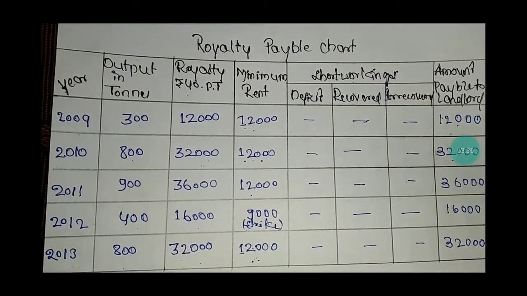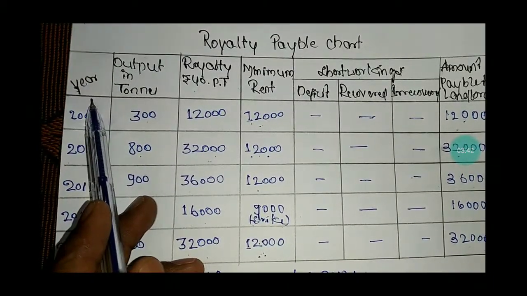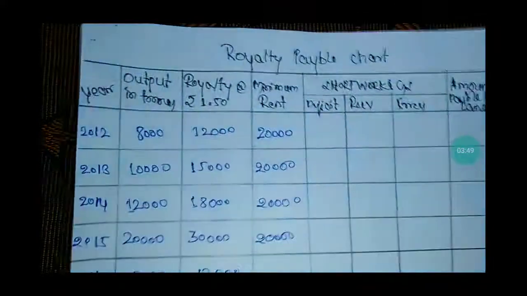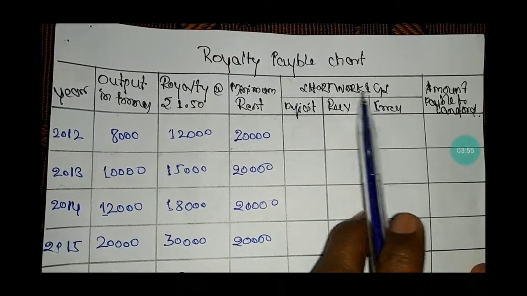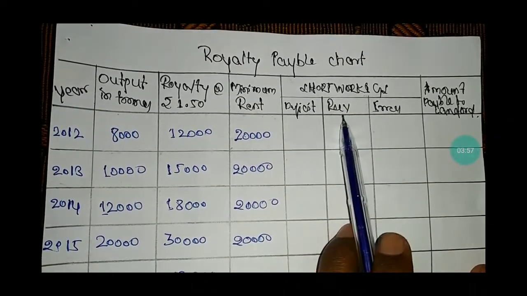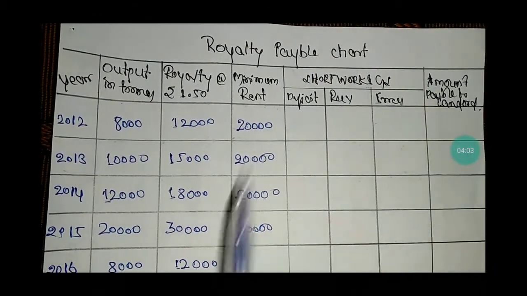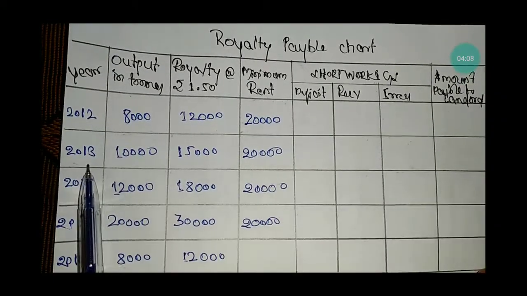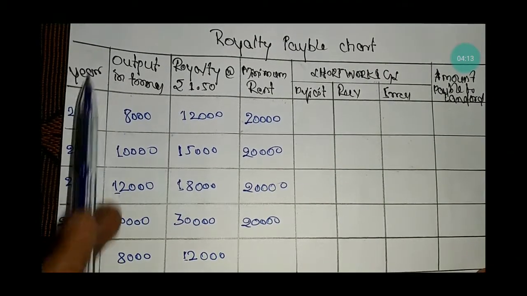Royalty chart, the royalty payable chart. First column is the year column. Second one is output in tons. Third one is minimum rent, and next one is short workings column. In that, deficit, recovery, irrecovery, and the last one is amount payable to landlord. The first year 2012, second 2013, 2014, 2015, 2016 in the year column.